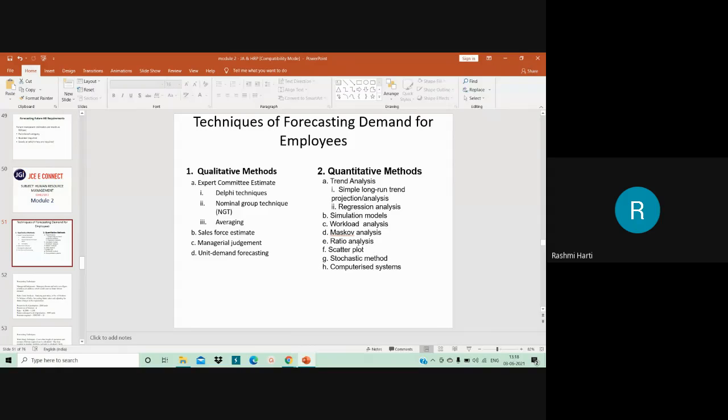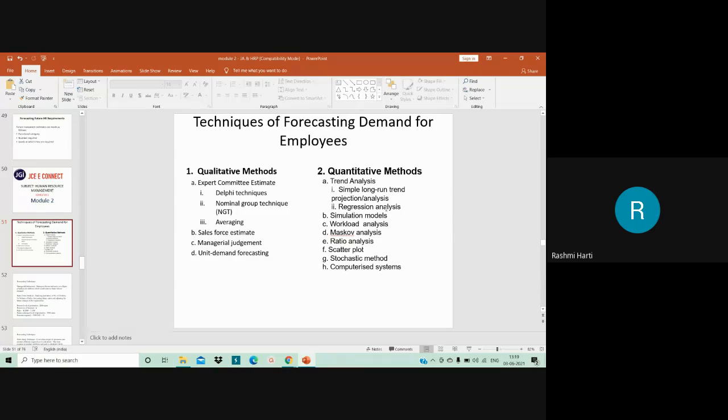This relationship can be used in several ways. Basically, we have simple long-run trend projection or analysis, or regression analysis. Simple long-run trend analysis is about forecasting the manpower requirement. Here it is a study of an organization's past employment levels over a period of years, it may be 5 years or 4 years, something like that, to forecast future requirements.